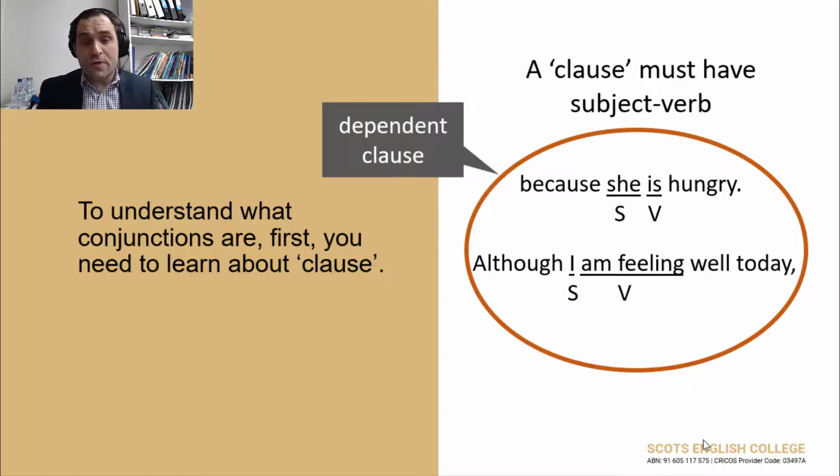I'm not in the mood to go out. That's the main idea. Although I'm feeling well today is only helping the other sentence. So if I say, although I'm feeling well today, people still don't understand the main point I'm trying to make. You understand that? So that's what a dependent clause is. So we have independent clause and dependent clause.